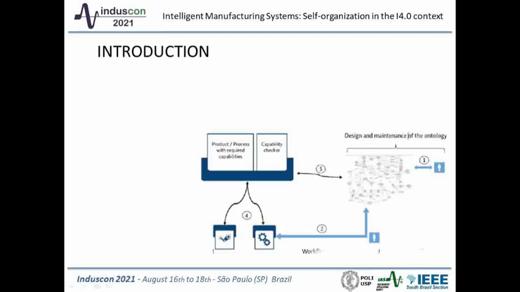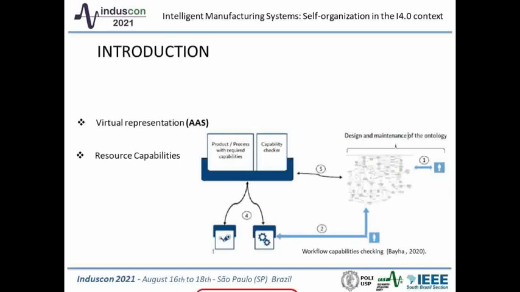The current reference about I4.0 presents a formalism for the composition of objects in the virtual world through the Asset Administration Shell. In this sense, a submodel was described to represent the resource capabilities, and in the figure on the slide, a flow diagram for checking capabilities using AAS is demonstrated.